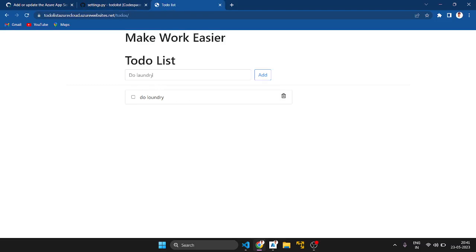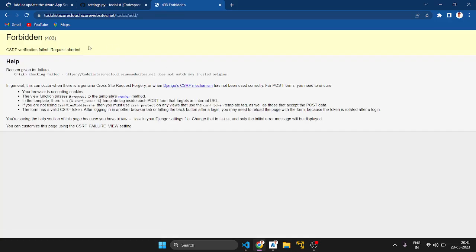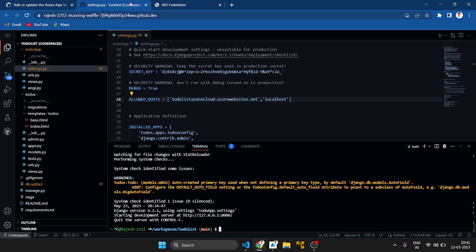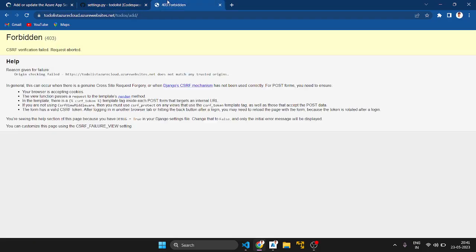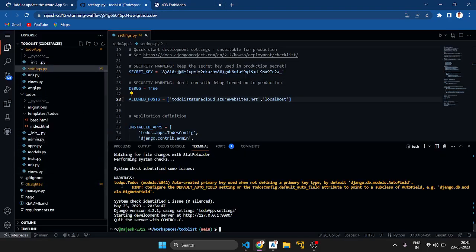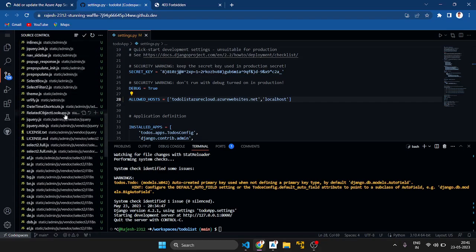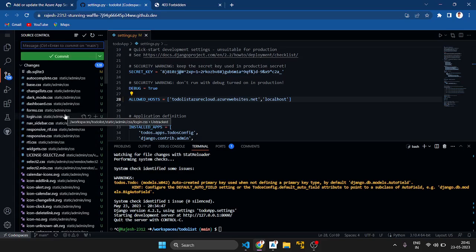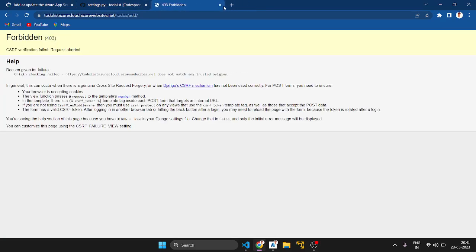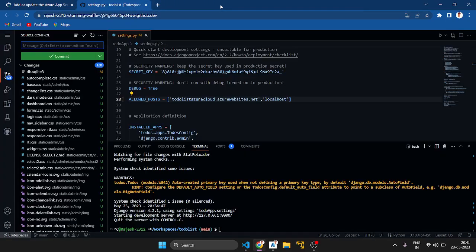Okay, it showed this. It's a CSRF verification error. I got this error because I have not migrated and not committed these changes. After committing, we can solve that error easily. Okay, and this is my project, and thanks for watching this.